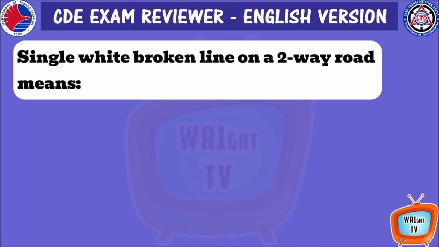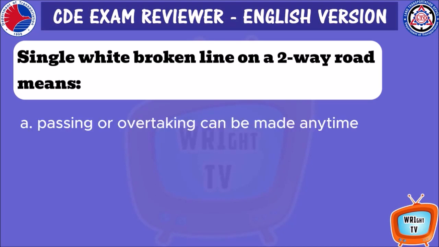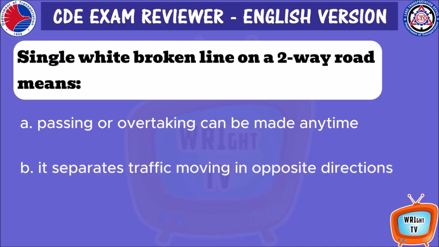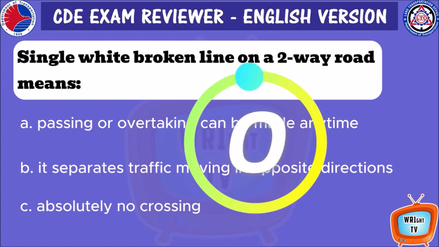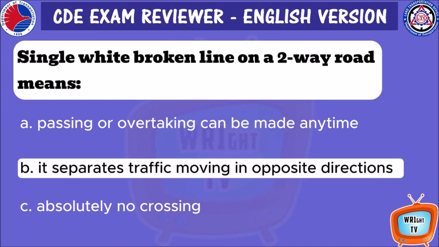Single white broken line on a two-way road means A. Passing or overtaking can be made anytime. B. It separates traffic moving in opposite directions. C. Absolutely no crossing. B. It separates traffic moving in opposite directions.